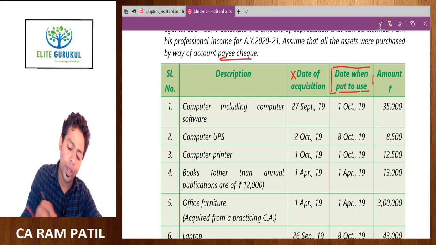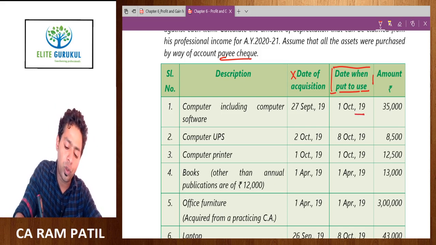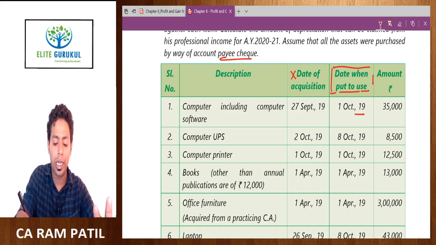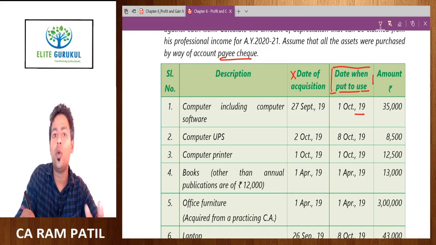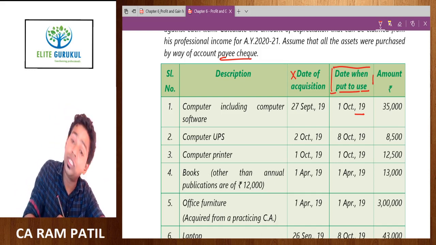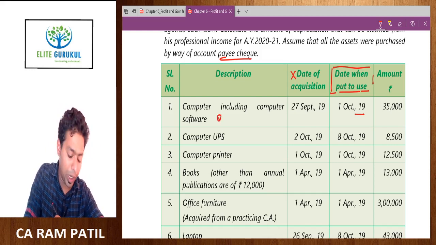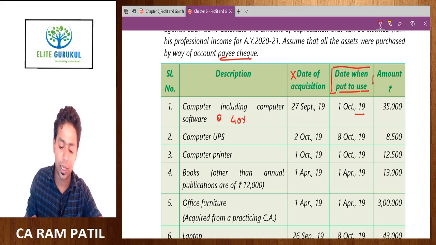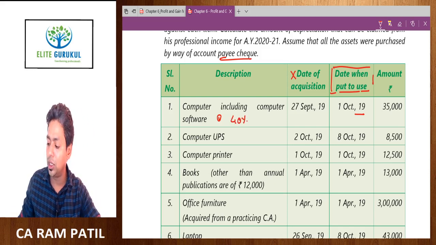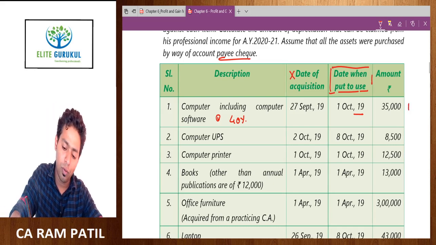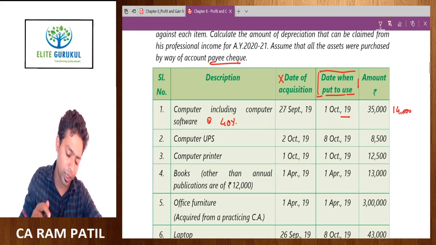So computer, including computer software, was put to use on 1st October 2019. You tell me whether it is full year depreciation or half year depreciation. So it's a full year depreciation. What is the rate of depreciation of computer and computer software? So it is 40%. I hope you can compute this. 35,000 into 40% comes to 14,000. So depreciation here is 14,000.